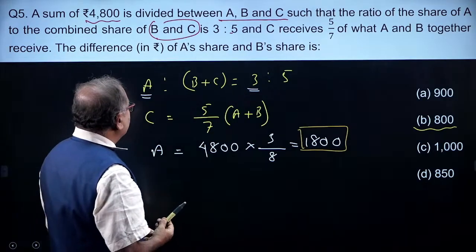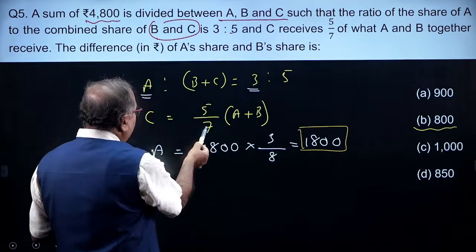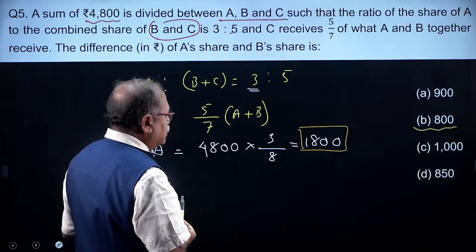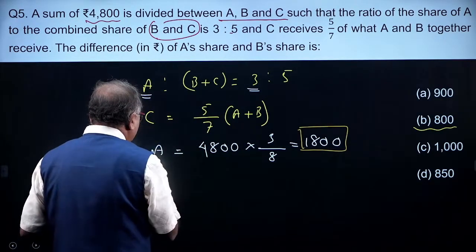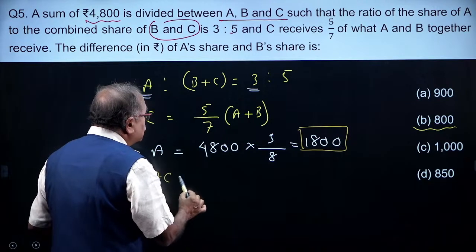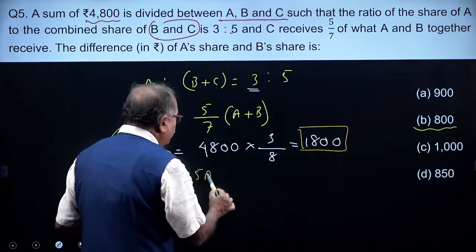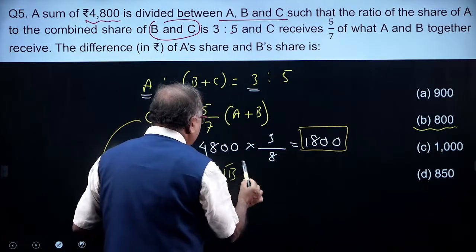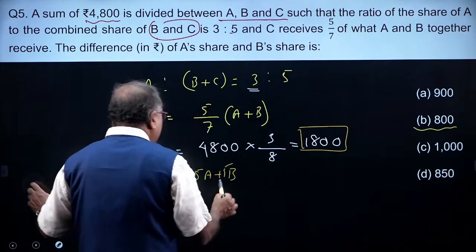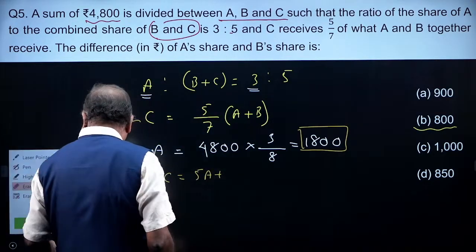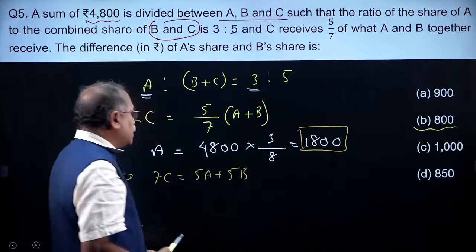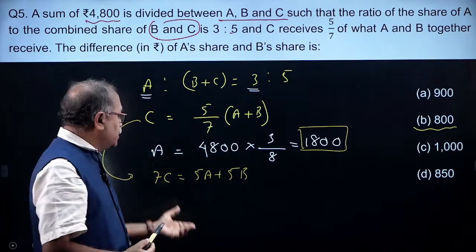So coming to the B share, can I write this as 7C? I am writing 7C is equal to 5A plus 5B. 5A, let me write it clearly. That's how I am trying this part over here.